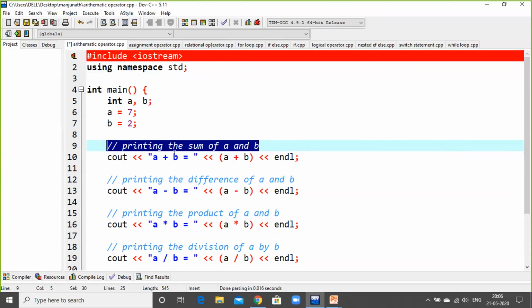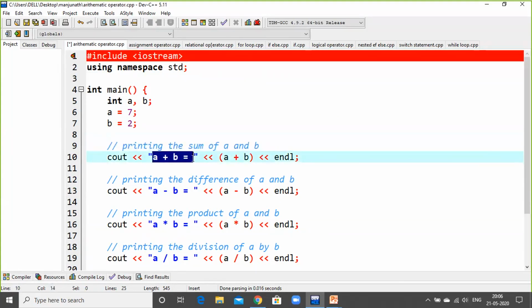Now let us come to the arithmetic operators. You should keep in mind that 7 is A and 2 is B. So, A plus B is equal to. This is in double quotes. We use this for string literals. Yesterday one query was there: what is the use of the double quotes? Double quotes are used to store information about strings. Whatever you have written here will be treated as a statement and will be printed as it is on the output.